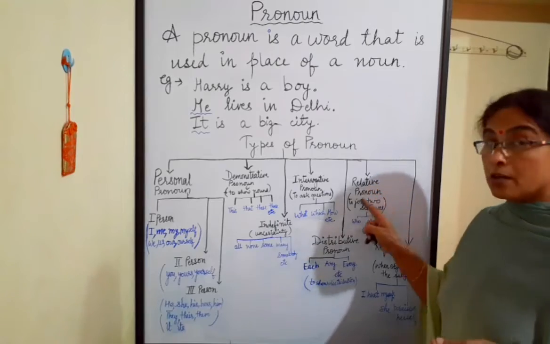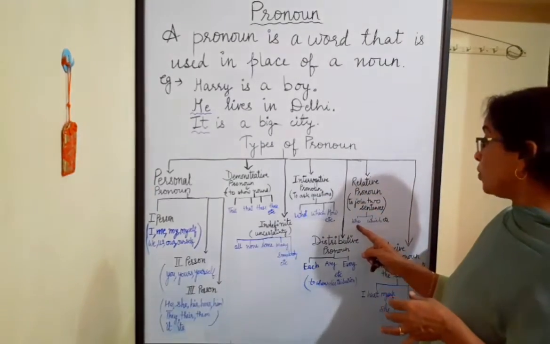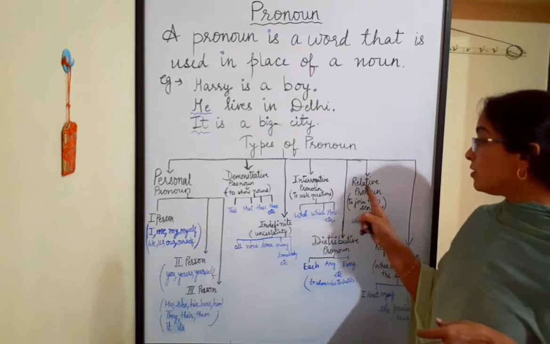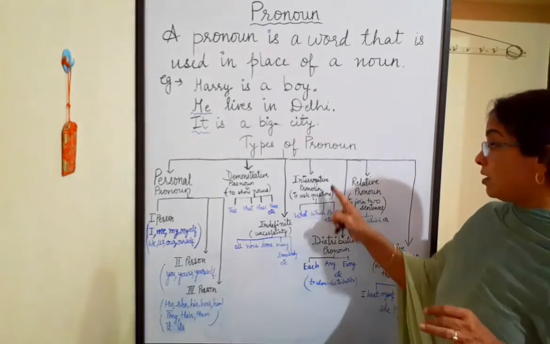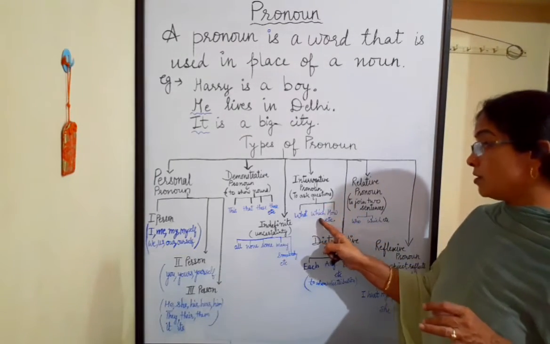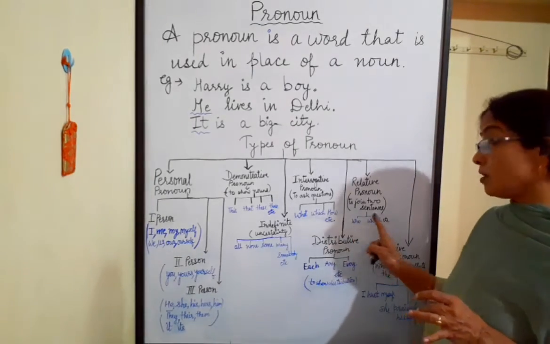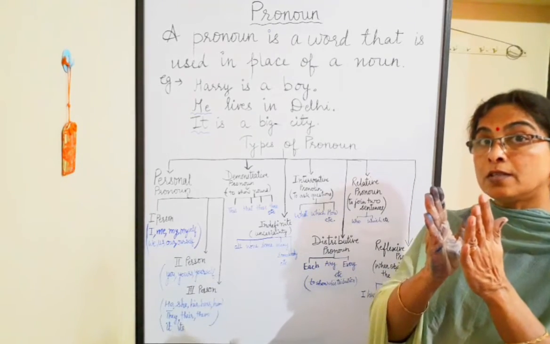Next is relative pronoun. These pronouns are used to join two sentences. For example, who, which. You may be thinking that interrogative and relative pronouns are similar, but they are not similar. Like these pronouns are used in the beginning. What is your name? But here, these pronouns are used in the middle, which join two sentences.